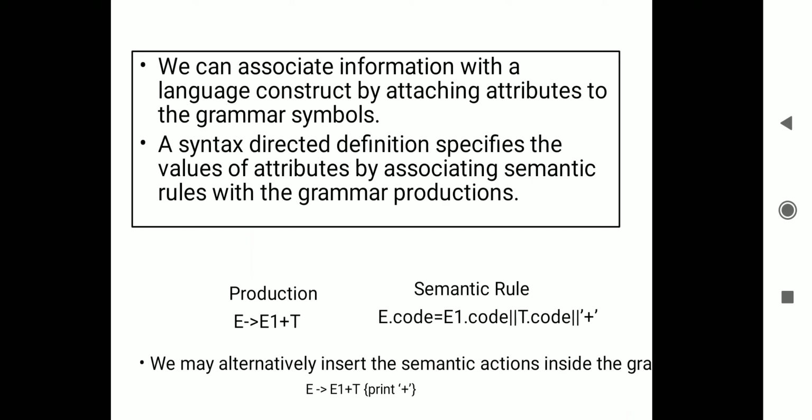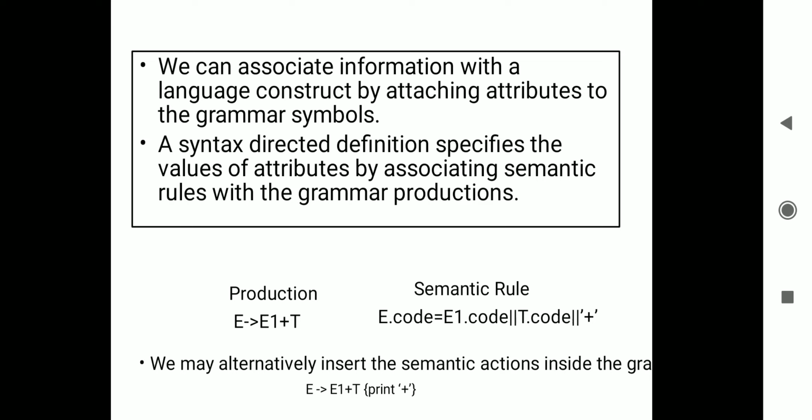Suppose the production is E gives E plus T. Now the semantic rule is attaching some attribute. Code is an attribute attached to each non-terminal of the production: code is attached with the left hand side E, with E1, and with T. So this is what we call a semantic rule.